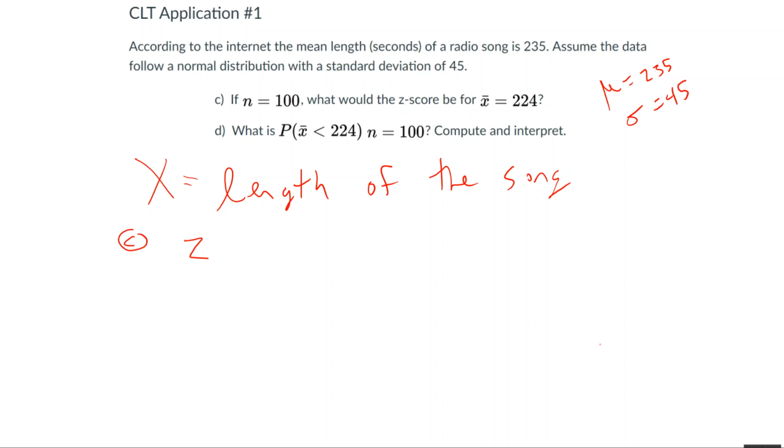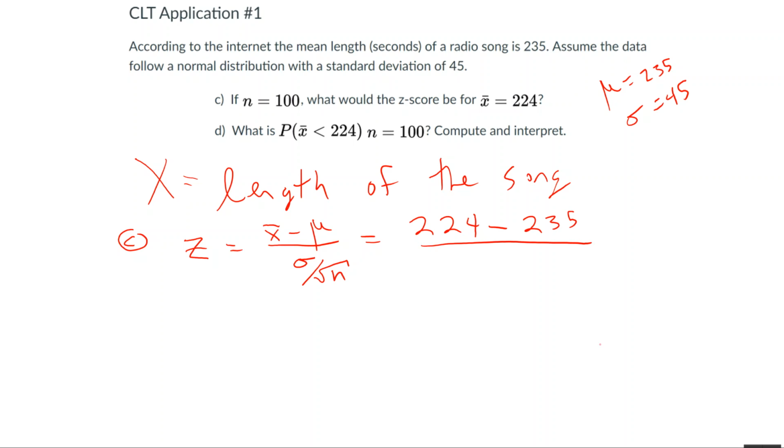For part C, we're going to have to use this formula, which comes from the central limit theorem. That's one of the results of the central limit theorem. We're going to standardize the sample mean. So this is going to equal 224, which is the value that we want to standardize, minus the population mean. And then we're going to divide by 45. No! You divide by 45 divided by the square root of 100, because of the central limit theorem.